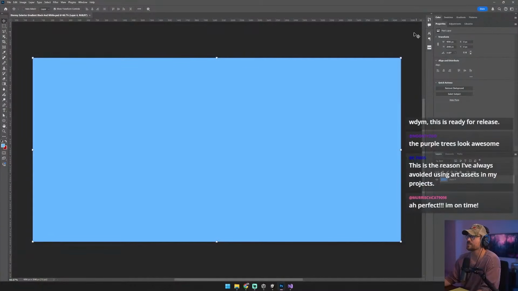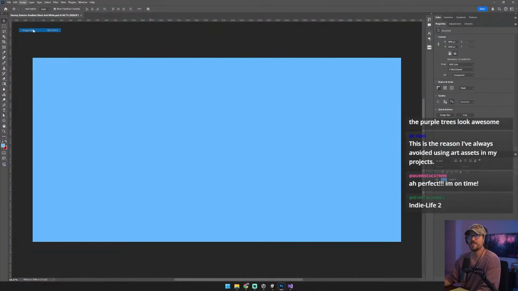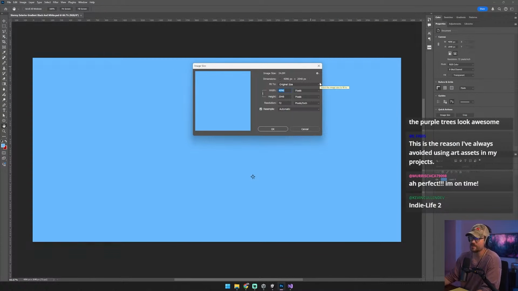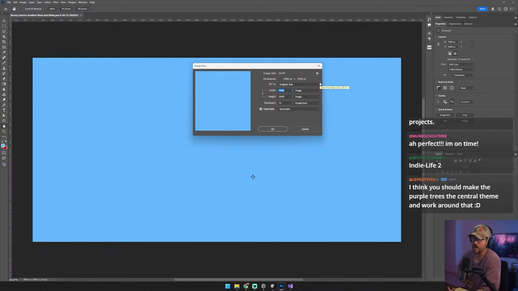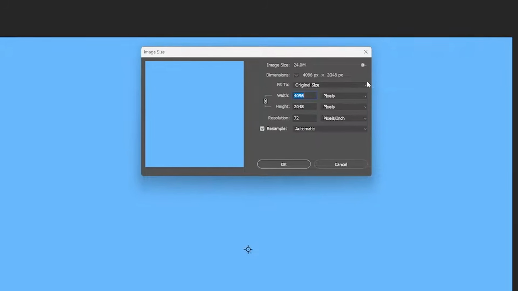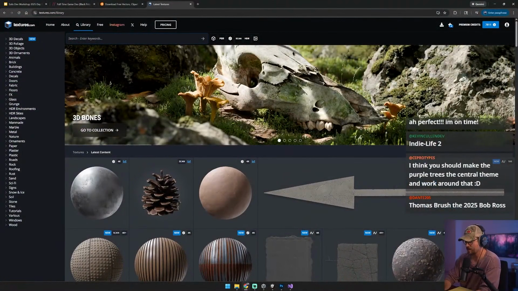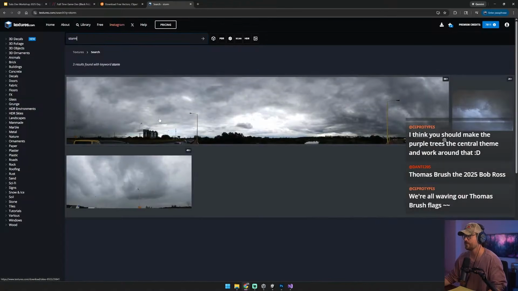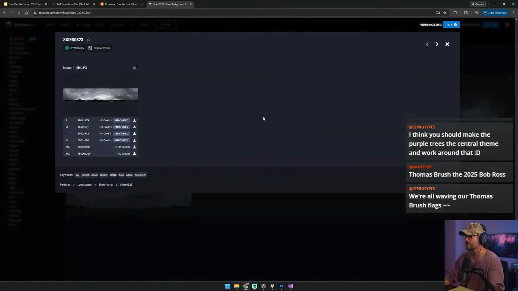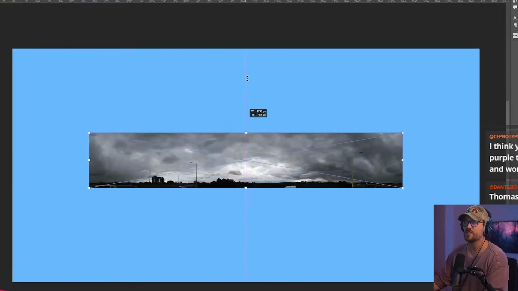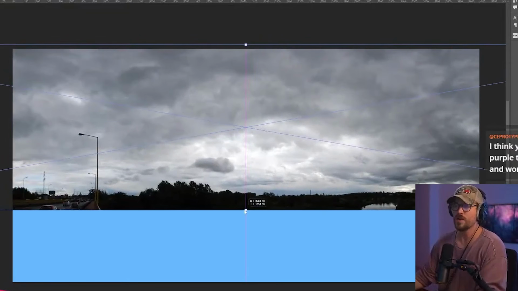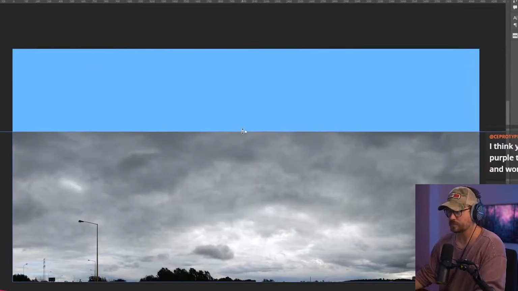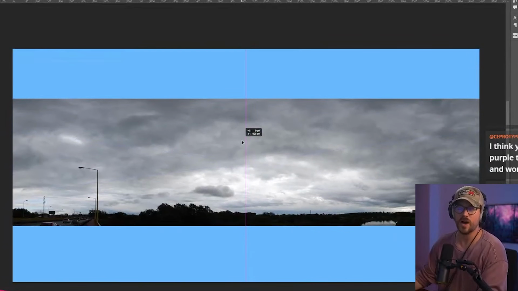All right, I'm gonna start with the Skybox. So this is the Skybox I've got. And the size, this is not the correct size, by the way. It's not like industry standard, I just chose a size. 4096 by 2048. All right, so I'm gonna type in storm clouds. Let's do storm cloud or storm. There we go. I think that's all we need right there. I'm gonna grab that. I'm gonna bring that in, and this is actually going to be the part where not only are we gonna make our Skybox, but we're also gonna make our color palette.